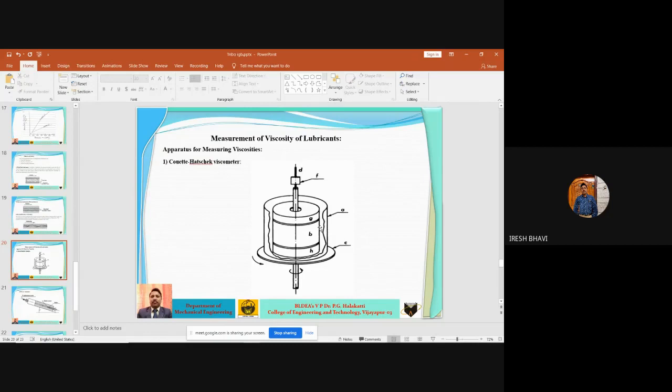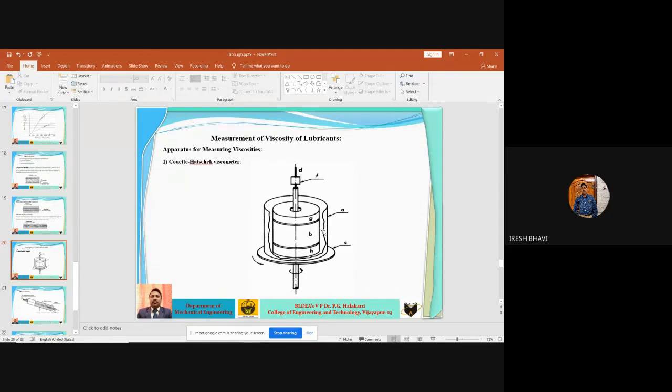You have seen Newton's law of viscosity. In Newton's law of viscosity, the upper surface is the moving surface, whereas the lower surface is the stationary surface. In the same manner, here A is the moving surface, whereas B is the stationary surface. As A starts rotating, what happens? The lubricating oil present between cylinder A and cylinder B will make cylinder B also deflect. B will not rotate continuously, but will deflect to some degrees.